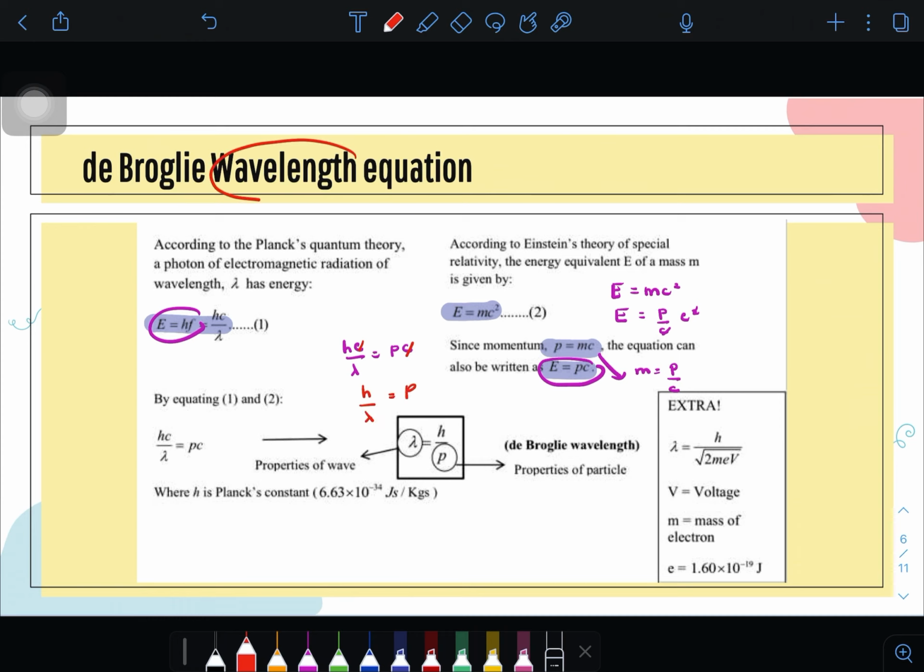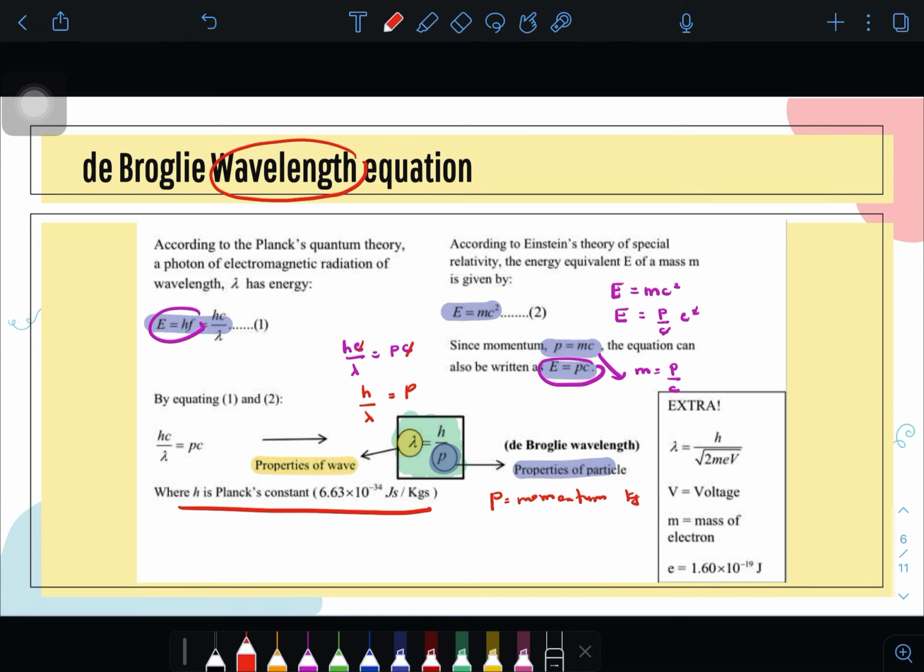tetapi dia ialah de Broglie wavelength. So we want to find the wavelength. So lambda equals h over p. So from this equation, the lambda shows the properties of the wave, and the momentum shows the properties of the particle. So h ialah constant, Planck constant 6.63 times 10 to the power of negative 34. p is the momentum.